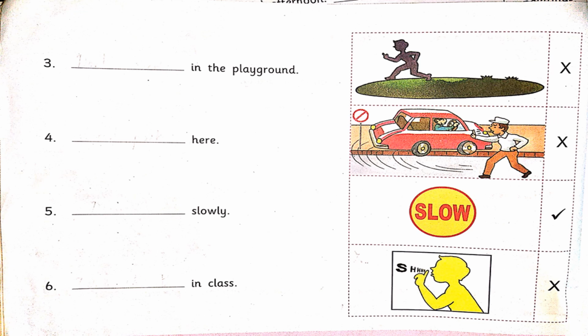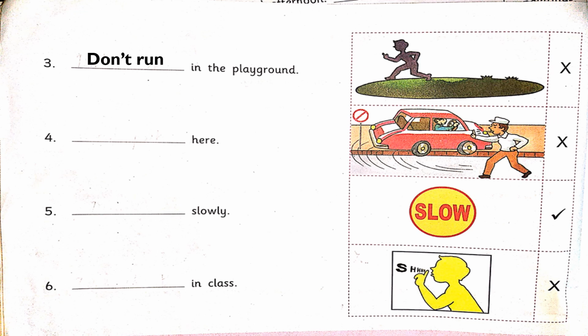But children, the wrong mark beside this picture indicates don't run. Therefore, we will change the verb run into don't run. So, our imperative sentence is don't run in the playground.